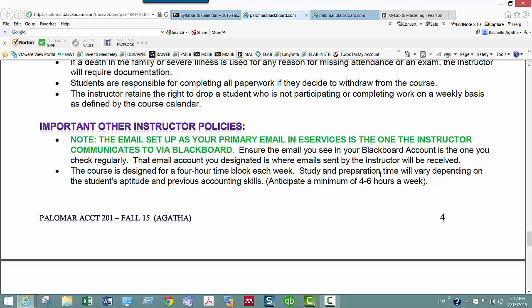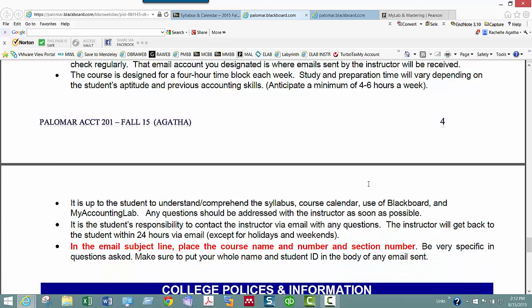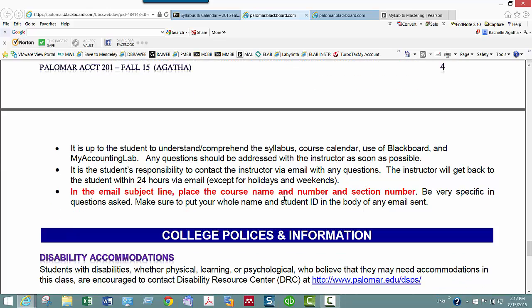Homework will take at a minimum 4 to 6 hours a week, probably more on the 6-hour time frame. And make sure if you email me, this is really important, that you put in the subject line for this class, for instance, Accounting 201, and then put the CRN number, which we had up above, the section number. And then inside the body of the email, you must put your full name and your student ID, and then be specific in your questions.